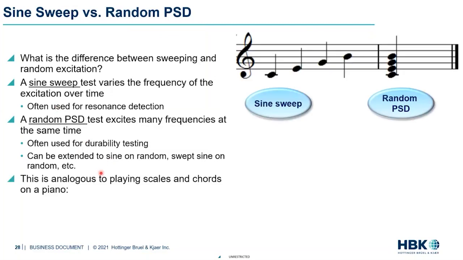Now, if you look at the analogy of this in a music setting, which we are all familiar with. If we take, for example, a piano playing all the different scales and chords, sine sweep is like me playing one frequency at a time, or one tone at a time. So that's one tone at a time, you're not doing multiple tones. And in the random PSD, you're doing many tones at the same time.